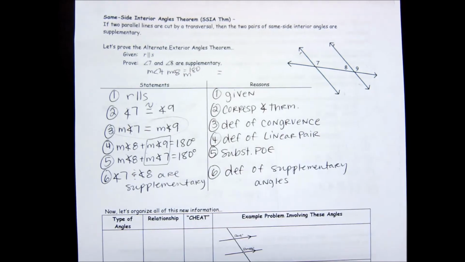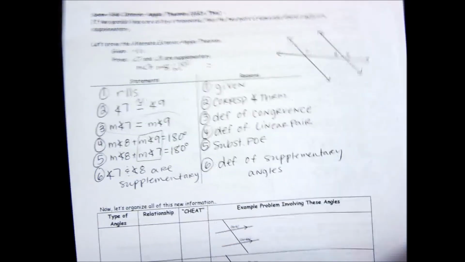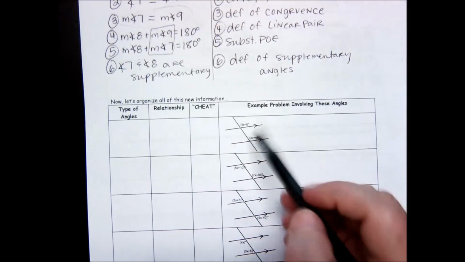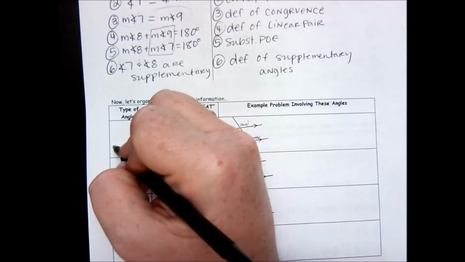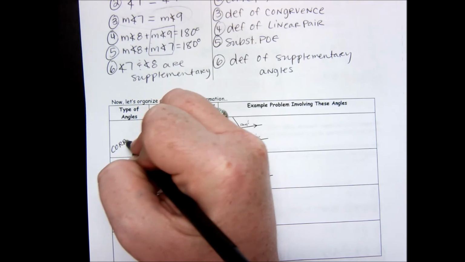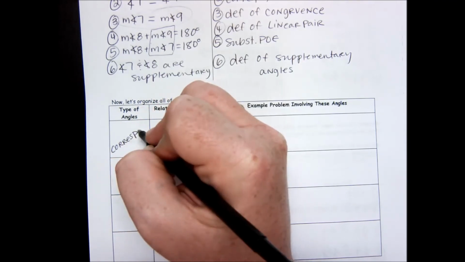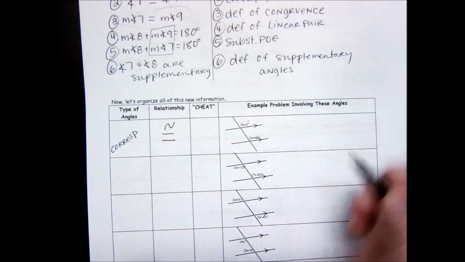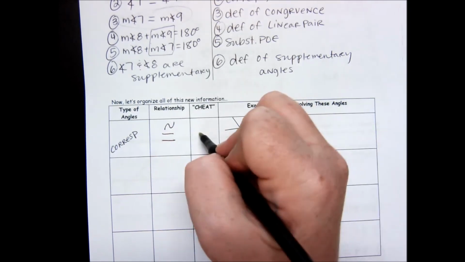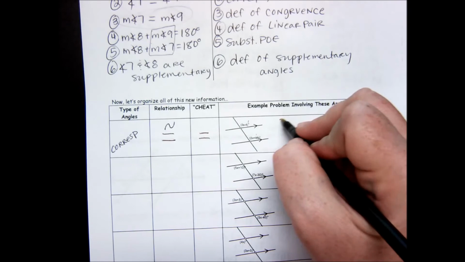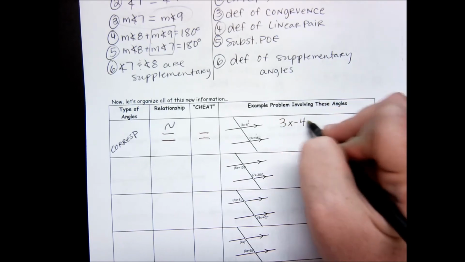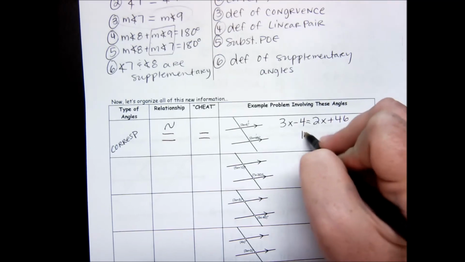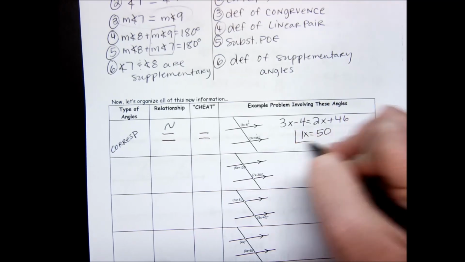Alright, so we're going to kind of organize this new information that we got. So if I have angles like this, I know that these are corresponding angles. I know that those angles are congruent, which means if I have equations, I'm going to set them equal to each other. So 3x minus 4 equals 2x plus 46. So when I solve, I get that x would equal 50 in this example.